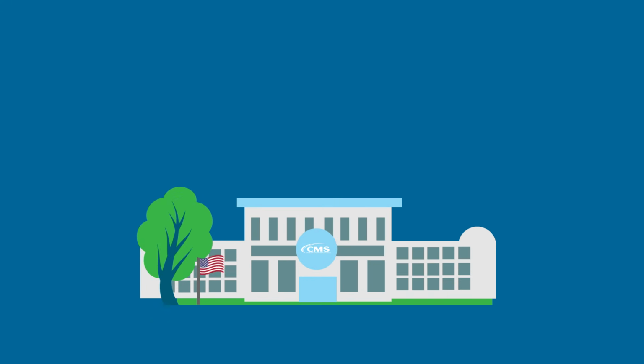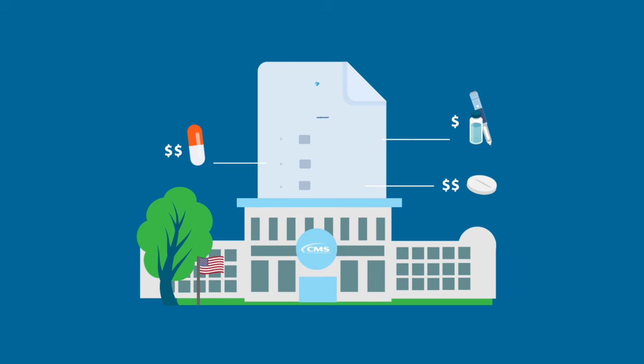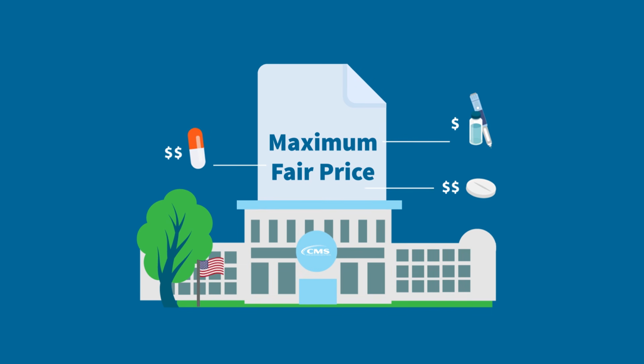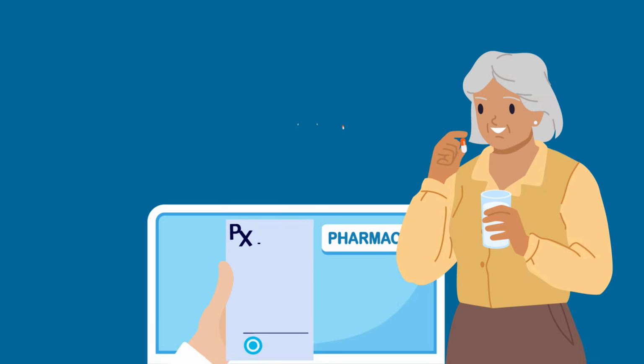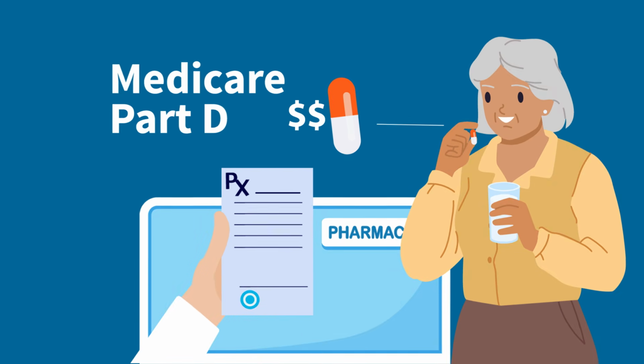CMS and drug manufacturers have negotiated prices for certain drugs, which take effect on January 1st, 2026. This price is called the maximum fair price. Manufacturers are responsible for making this price available. Those prices will be in place for people who have prescription drug coverage under Medicare Part D.